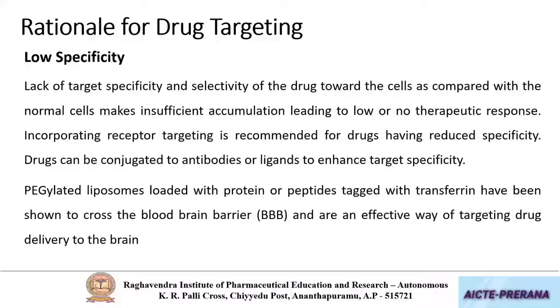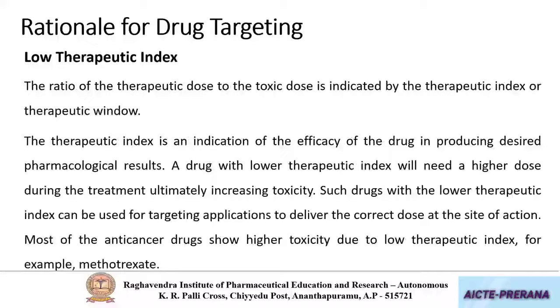Drugs which are having low absorption, drugs which are having low therapeutic index. Okay, next one is drugs which are having low therapeutic index. Therapeutic index is the ratio of therapeutic dose to toxic dose.